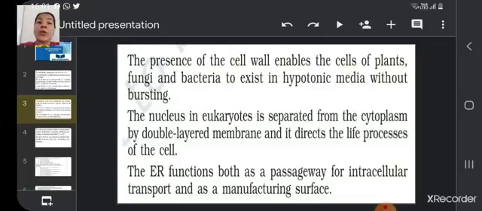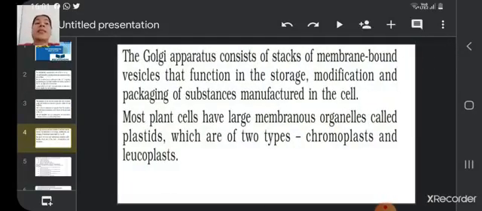The nucleus in eukaryotes is separated from the cytoplasm by double-layered membranes and it directs the life processes of the cell. The endoplasmic reticulum functions both as a passageway for the intracellular transport and as a manufacturing surface. The Golgi apparatus consists of stacks of membrane-bound vesicles that function in the storage, modification, and packaging of substances manufactured inside the cell.